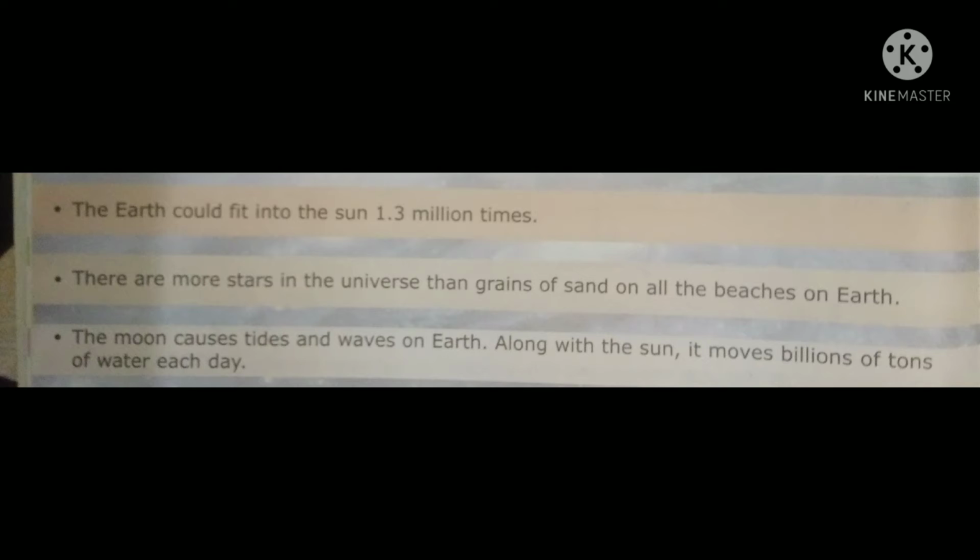So the next fact is that the tides and waves occurring on earth are caused by the moon, and along with the sun it moves billions of tons of water each day. It means the moon and the sun cause tides and waves, and they can move billions of tons of water every day. Okay, now let's move to other facts about the universe.